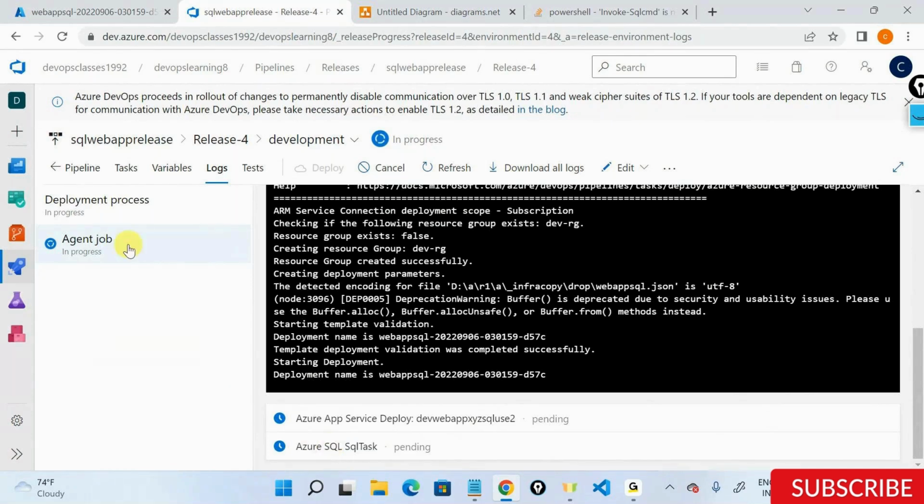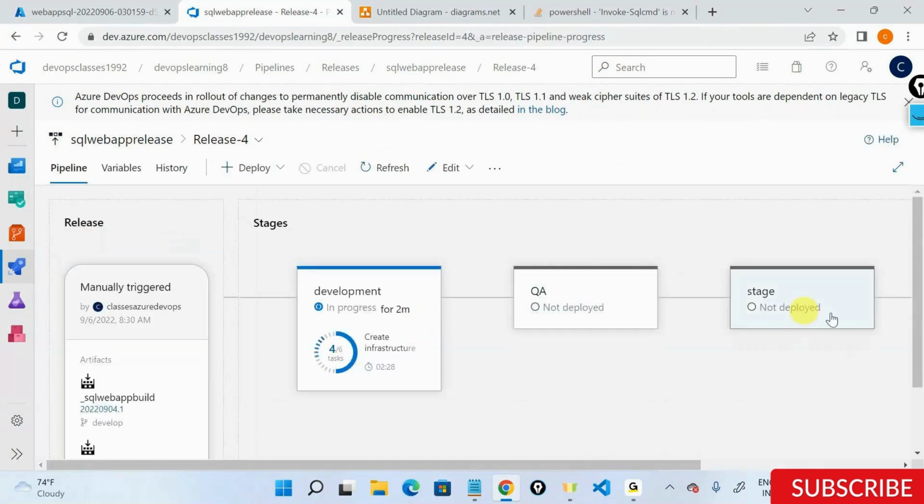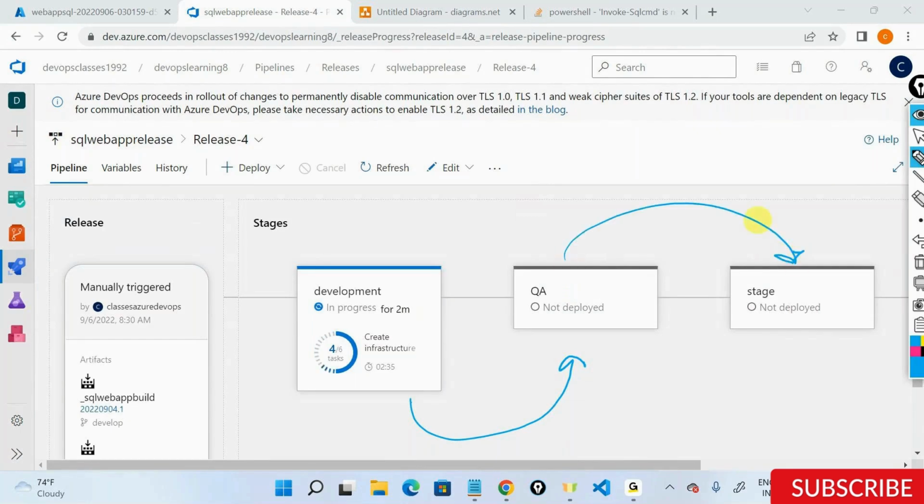And also right now, after development is done, it's going to move into something called QA. After QA is done, it's going to move into something called stage. After stage is done, it's going to move into something called production. So it's now approaching it in an incremental manner, wherein after development is done, QA is done, and so on. This is a continuous deployment procedure, wherein you're deploying it on one environment, testing it, then moving to QA, testing it, then moving to stage, testing it, then moving to production, and so on and so forth.